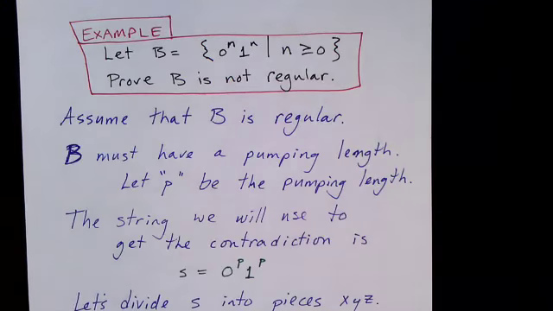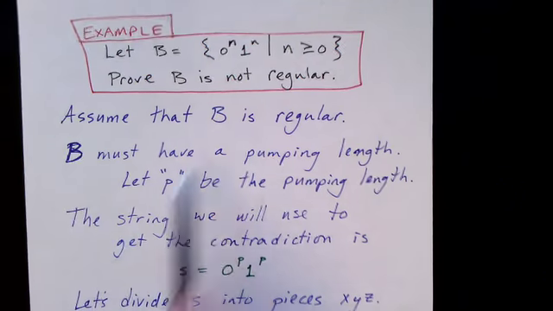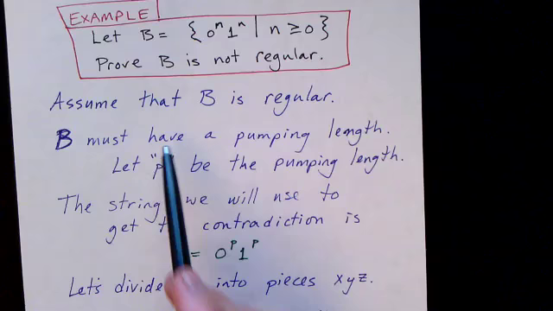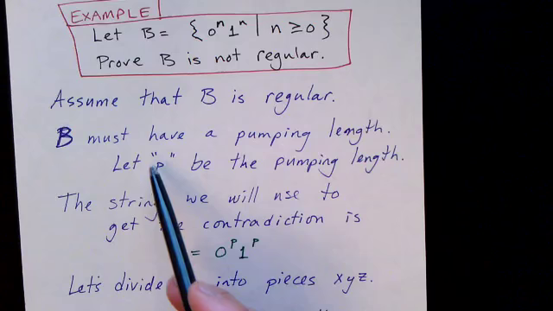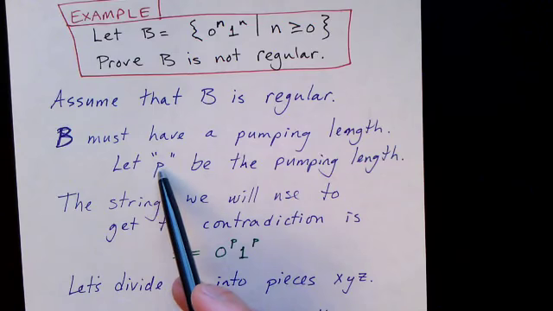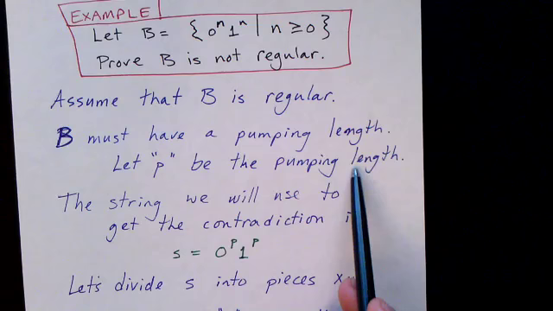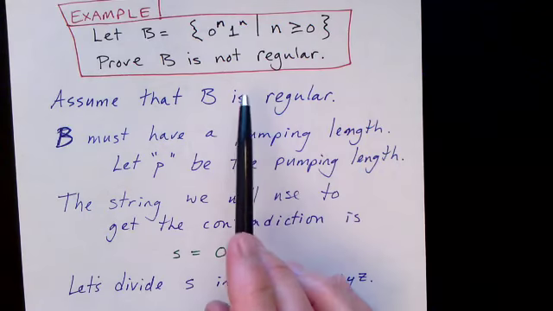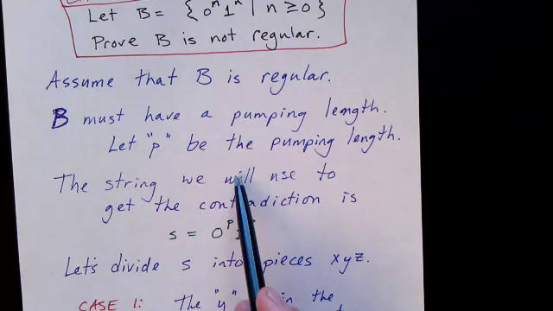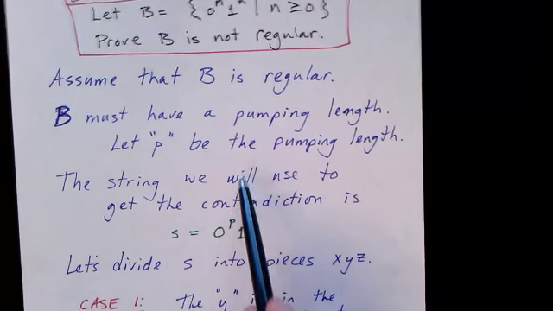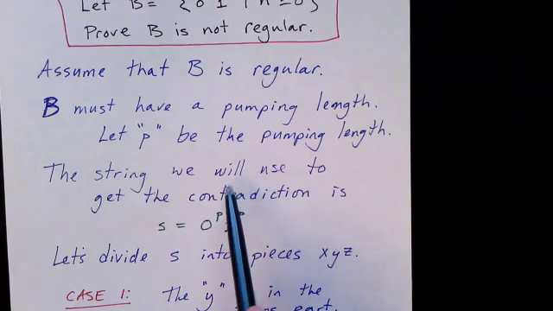First step is we assume that this language is regular. If B is regular, then B must have a pumping length. So we'll let this symbol P denote the pumping length. We don't necessarily know what it is, but we assume that it must exist. Now we need to find at least one string. We only have to find one string and show that that string cannot be pumped.